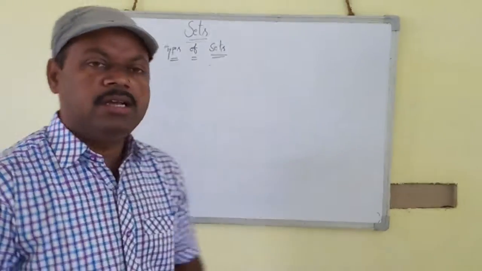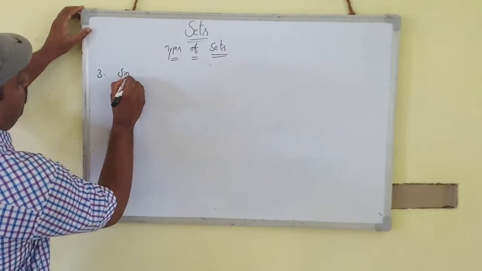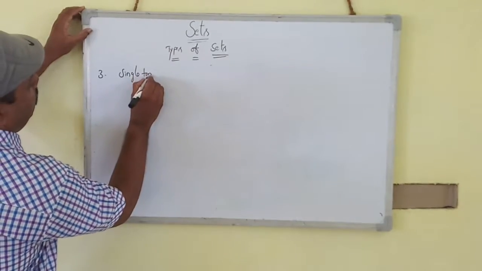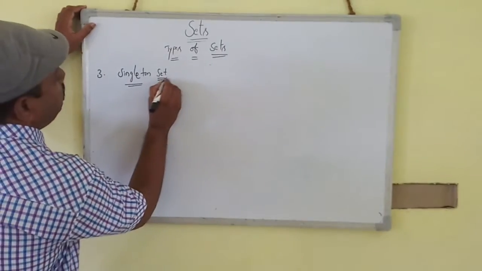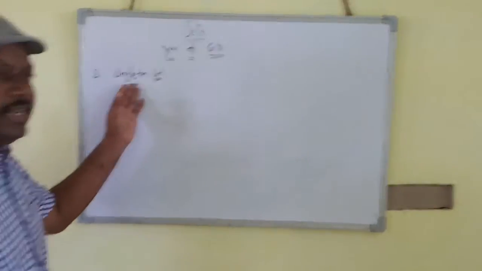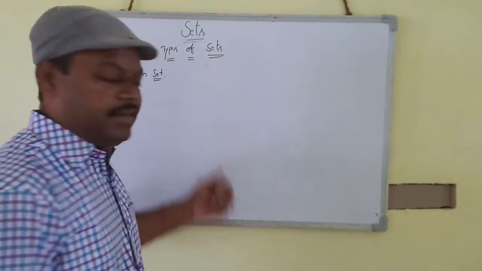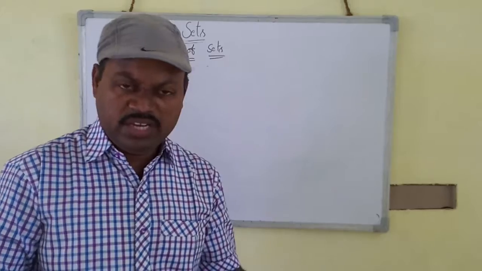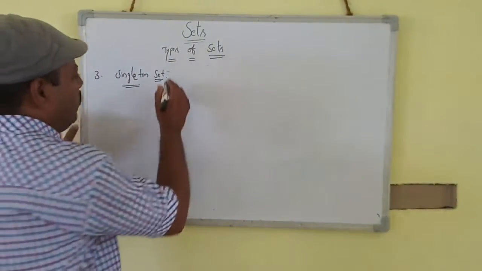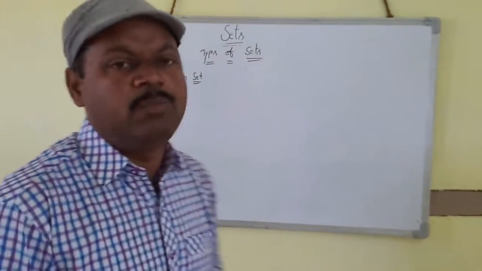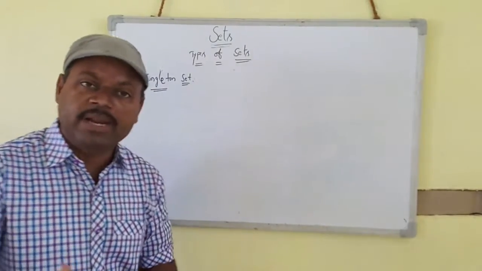The third one is the singleton set. Single means one element only. A set containing only one element is called a singleton set. What is the best example for the singleton set? The best example is the even prime number set.